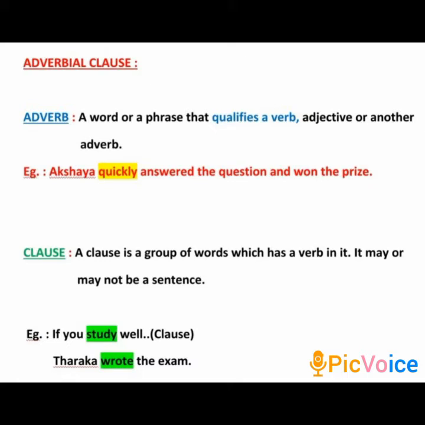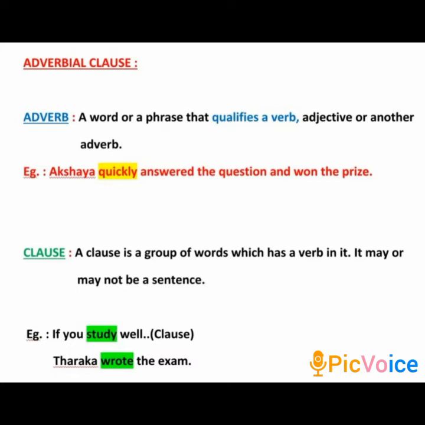Example number 2. Taraka wrote the exam. Even this is a clause, but with complete meaning. This is a clause, but it has got a complete meaning. Hence this clause can also be called as a sentence.